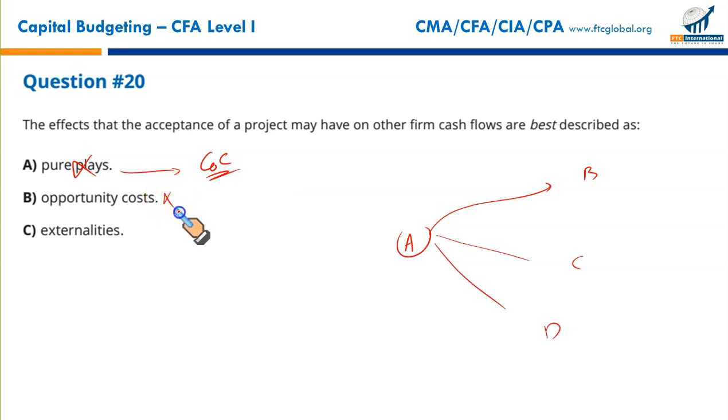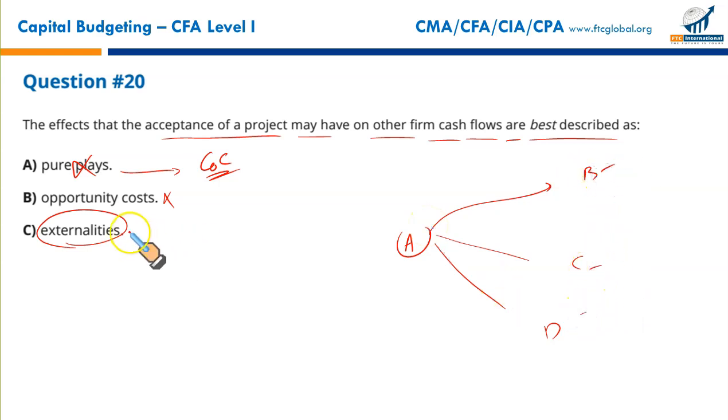Opportunity cost is what we sacrifice. The cost of making a decision, and what you give up is called the opportunity cost, and it is considered as a relevant cost for capital projects. What we are considering right now, effects of acceptance of a project may have on other firms' cash flows are best described as externalities. If you select a certain project, it will have some external influences on other projects. This is termed as the externalities of the project for project B, C, or whatever other projects are in line. C.